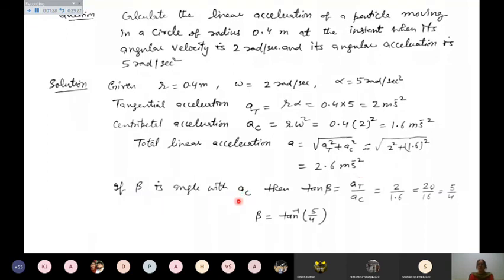And in the same diagram which we take all the time, if you take beta as the angle with AC, then tan beta can be written as AT upon AC. So you get 5 upon 4, or beta equals tan inverse 5 upon 4. This way, when the question is trying to find the total linear acceleration of a particle, you can always calculate it.